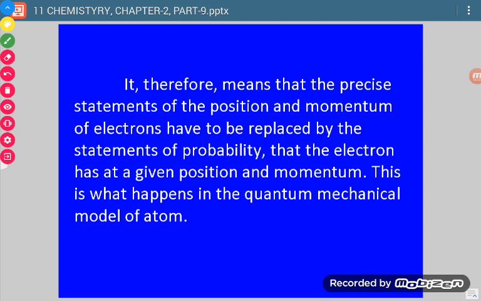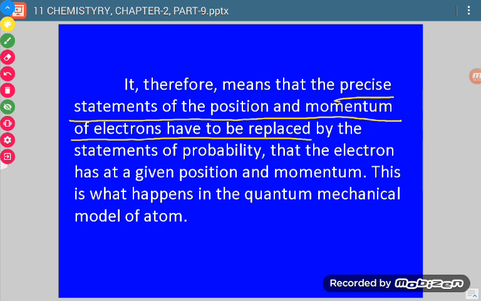Now see what result we can draw. It therefore means that the precise statements of position and momentum have to be replaced. Precise means exact statements, that exactly this should be the value. That exactness should be replaced by statements of probability.